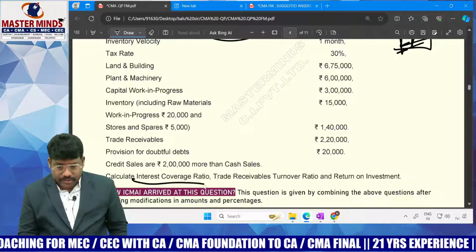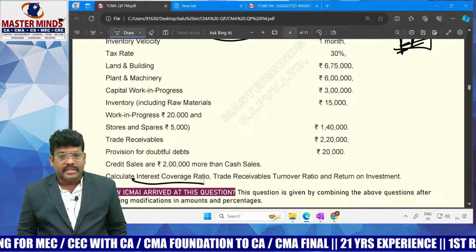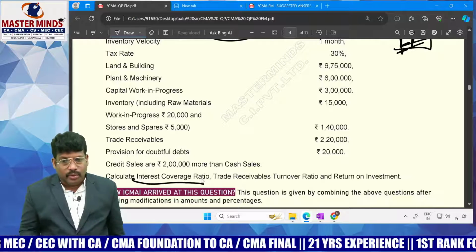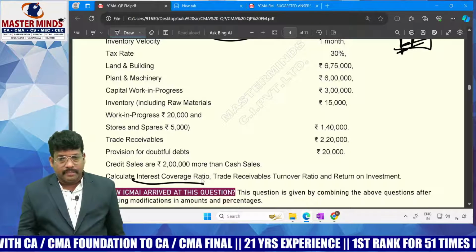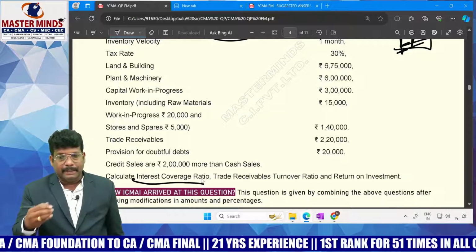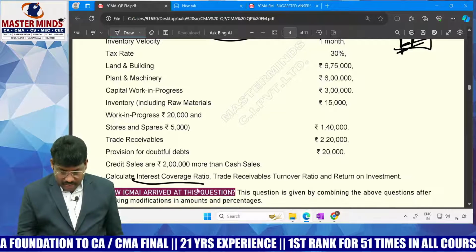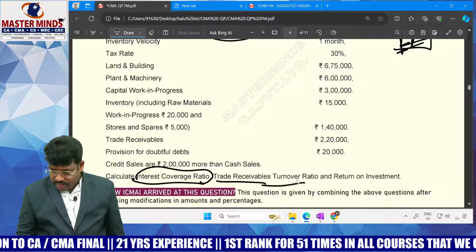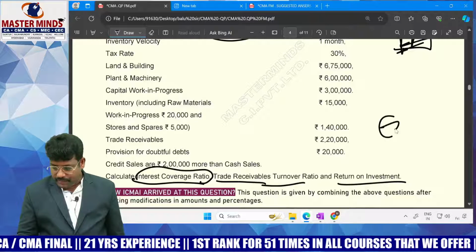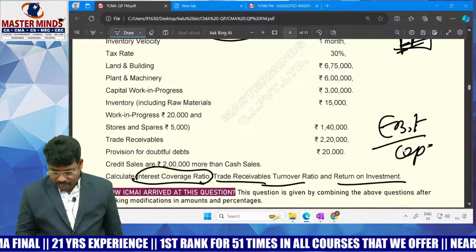Calculate interest coverage ratio. Interest coverage ratio is, you can consider, a long term ratio: whatever fixed financial commitment is there, are you able to handle it? That is the interest coverage ratio. Trade receivable turnover ratio, return on investment. Return on investment means EBIT divided by capital employed.